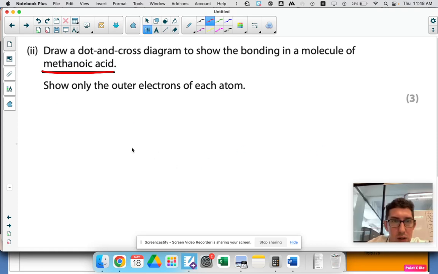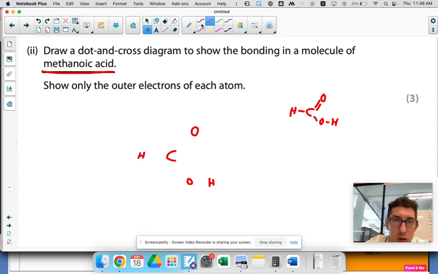So, methanoic acid dot and cross diagram, not too hard. Let's just draw out the stick. It's a good idea to draw the stick diagram first, the displayed formula I should say, and then we'll use that to work out its dot and cross. I'm doing it completely wrong. Let's start that again. Methanoic acid, not methanol. Okay, here we go. We've got the carbon here, we've got the oxygen here, we've got another oxygen down here, which is singly bonded, and a hydrogen over here, and a hydrogen over here.